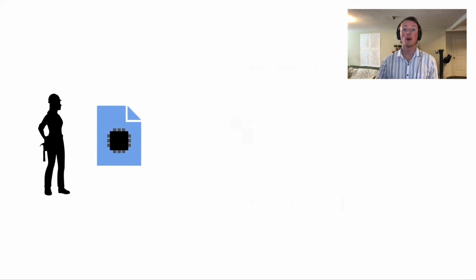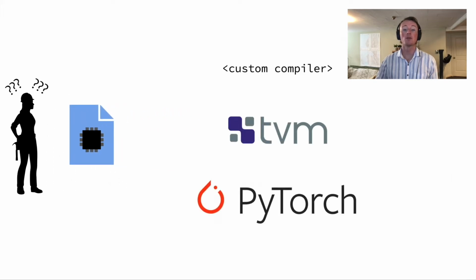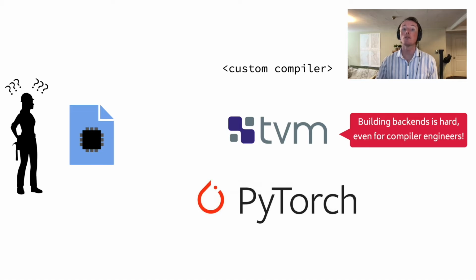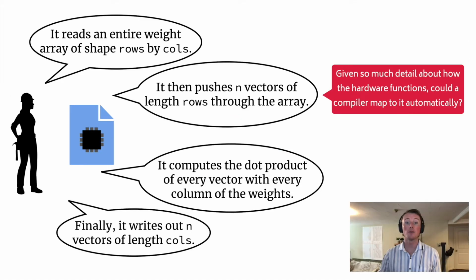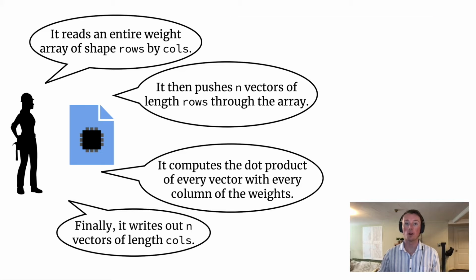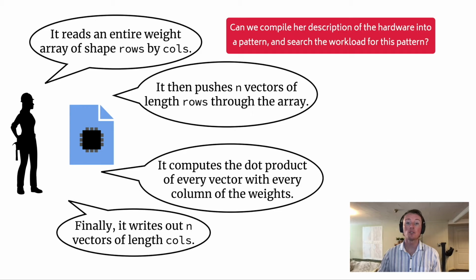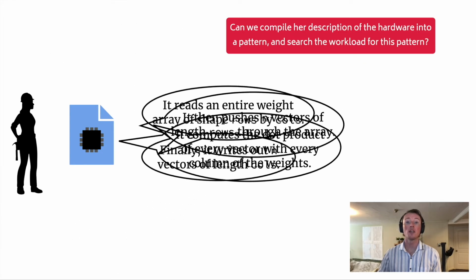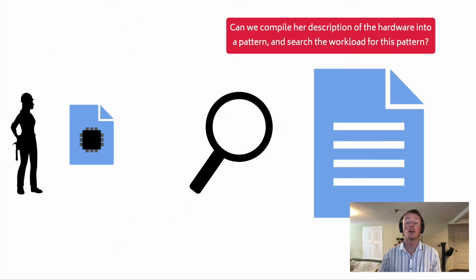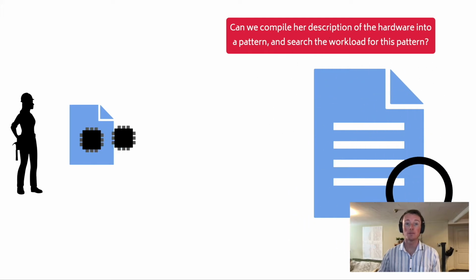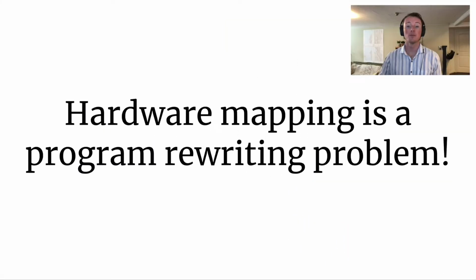To compile for custom hardware, hardware designers need to either build their own compiler or build a new backend into an existing compiler. In the deep learning sphere, TVM and PyTorch are popular choices. Yet both of these approaches are challenging even for compiler engineers. But given how much detail we have about how the hardware functions, could a compiler use that information to map to the hardware automatically? That is, could we compile her description of the hardware into a pattern, which could then be used to search through the workload in question and automatically insert calls to her hardware? We posit that this is possible. We posit that hardware mapping is a program rewriting problem.